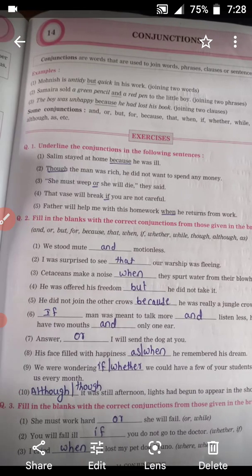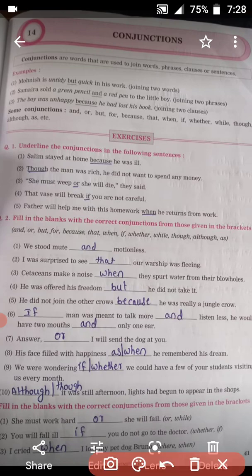First question is: underline the conjunction in the following sentences. First is: Salim stayed at home because he was ill. So, because is the conjunction here. See, because is a conjunction in this sentence.